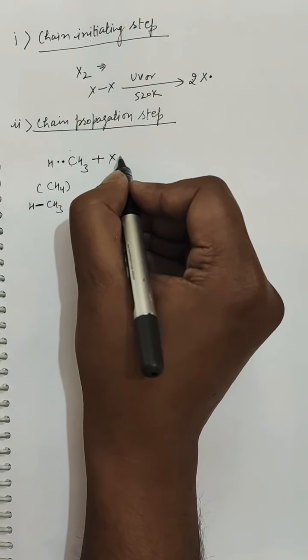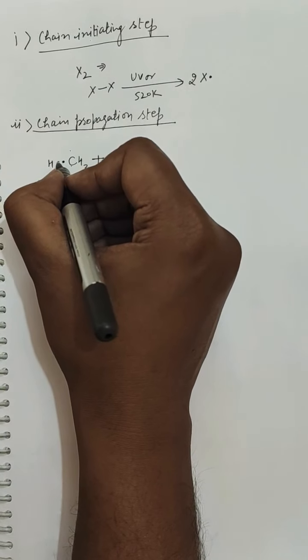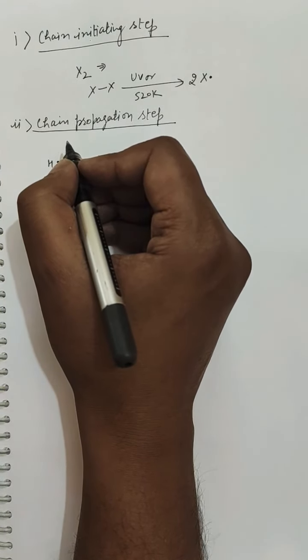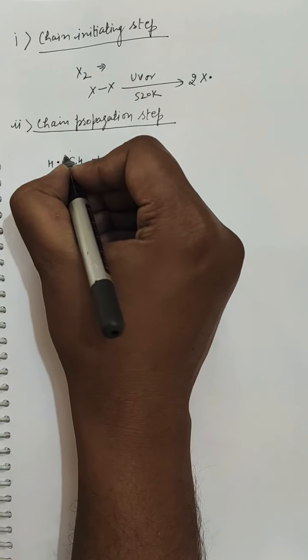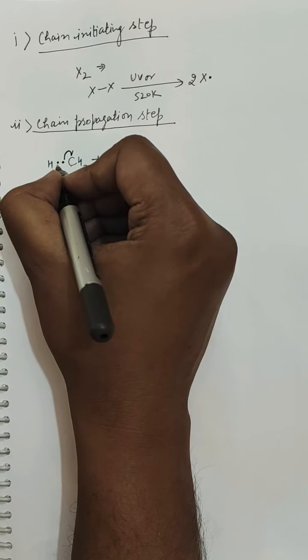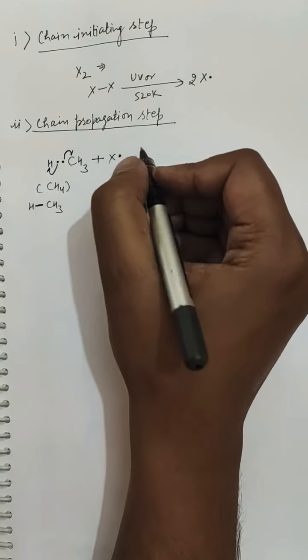When the halogen comes to it, it results in the breakdown of this bond, and with a half-headed arrow, 1 electron goes to this carbon, and 1 electron goes to this hydrogen.